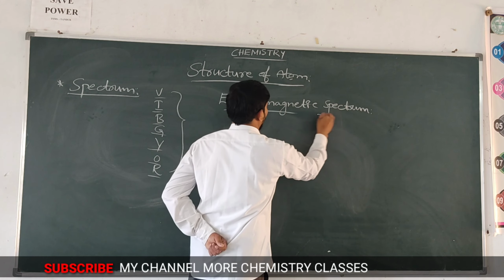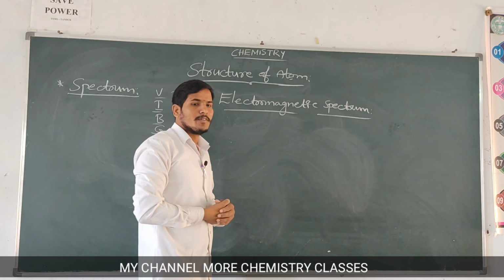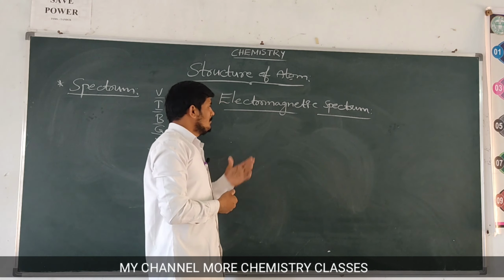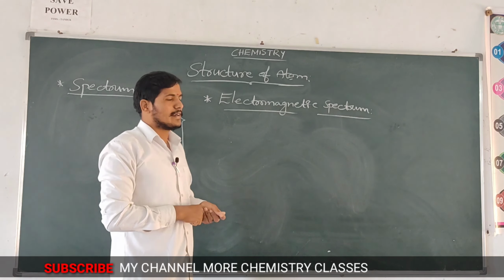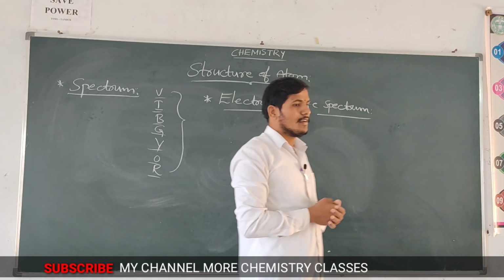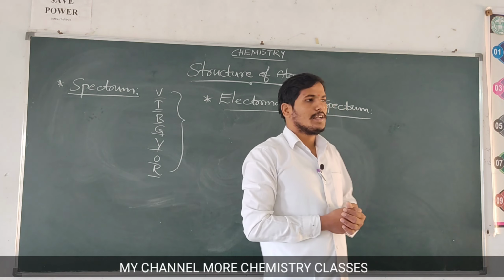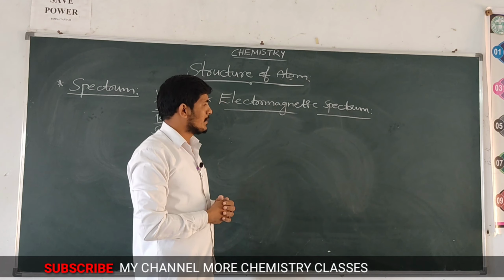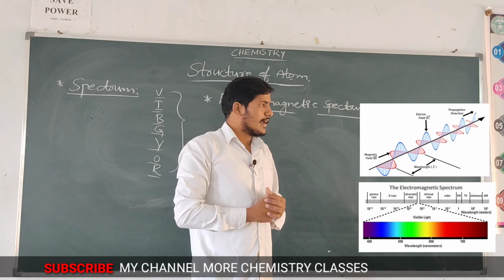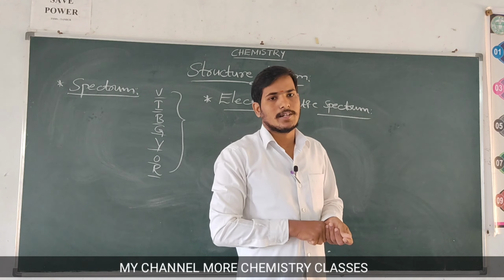What is meant by electromagnetic spectrum? It means the entire range of electromagnetic wave frequencies of light. In the electromagnetic spectrum, the intensity of each color varies from one point to another. Here you can observe the electromagnetic spectrum in the following diagram. And the different rays appear in the electromagnetic spectrum.